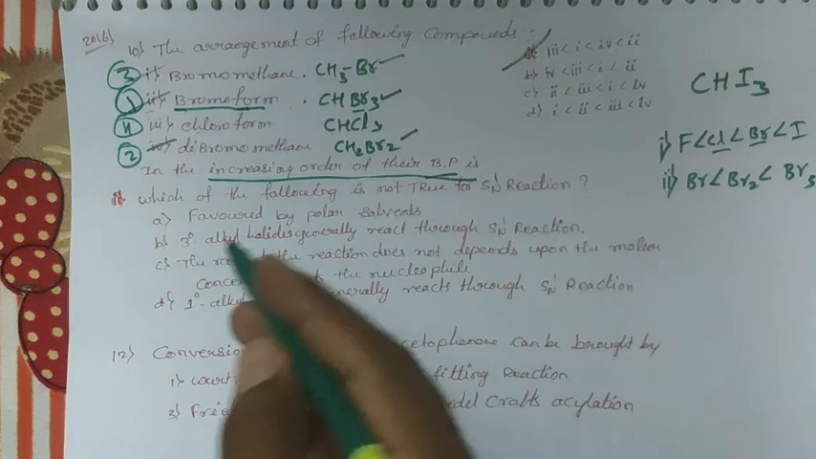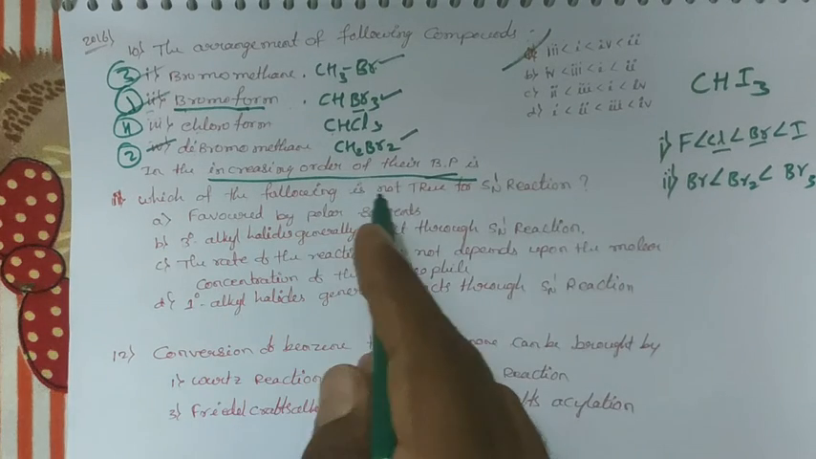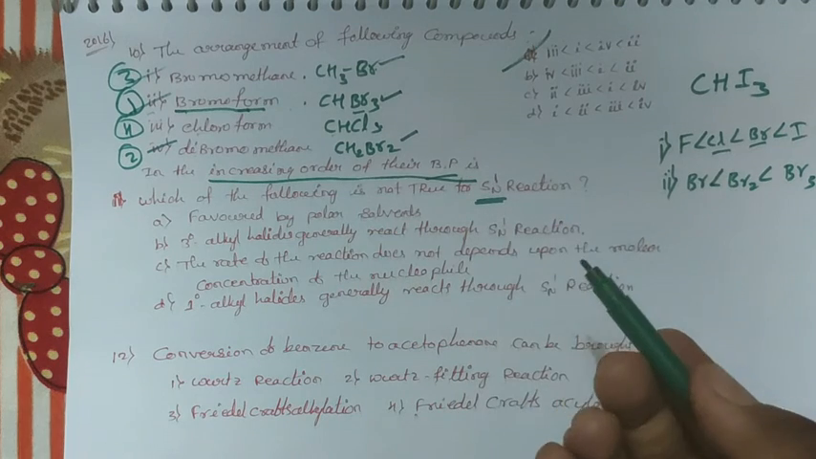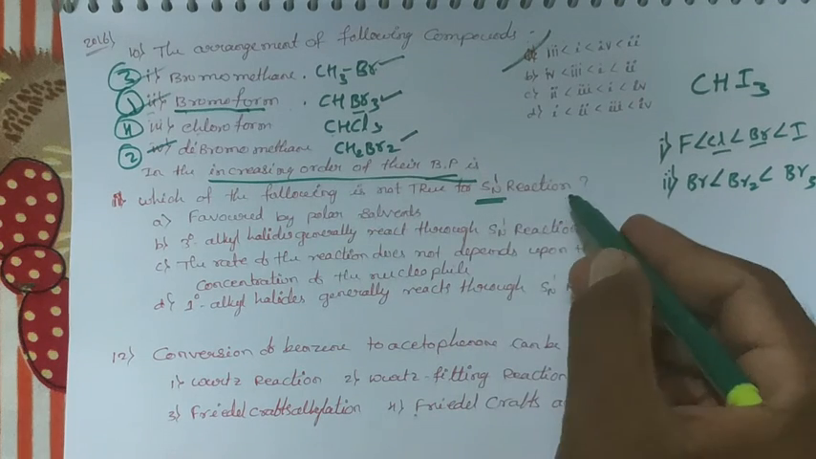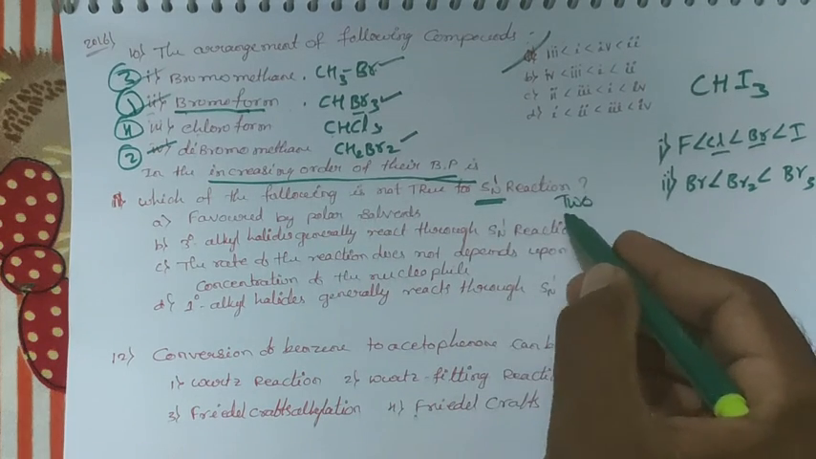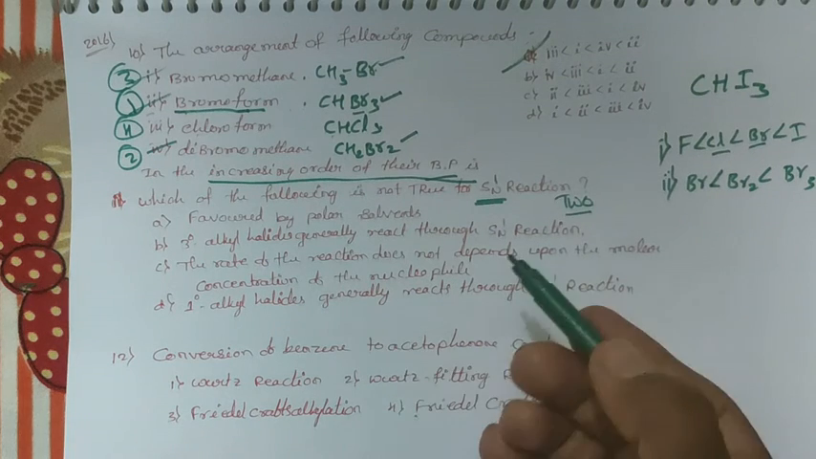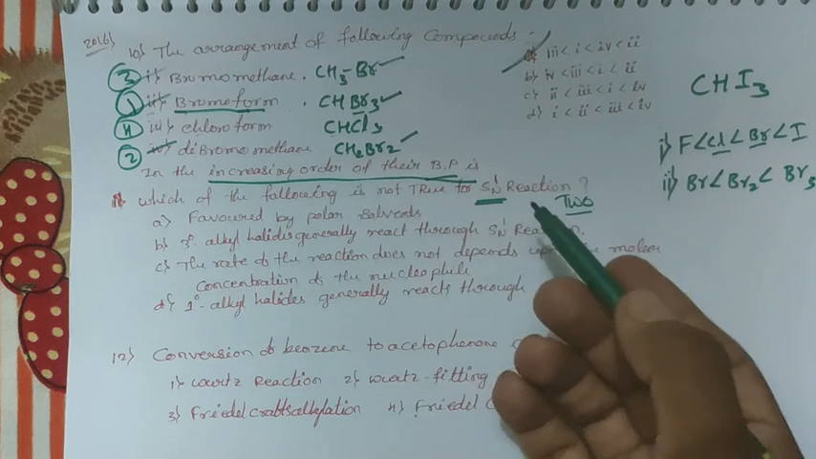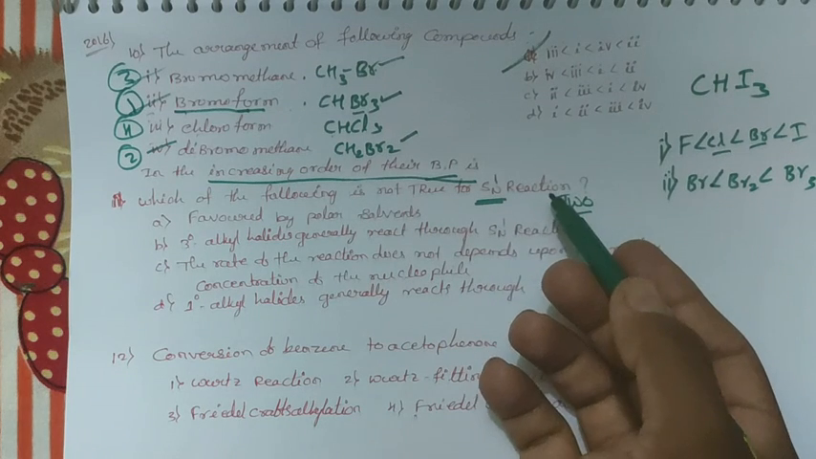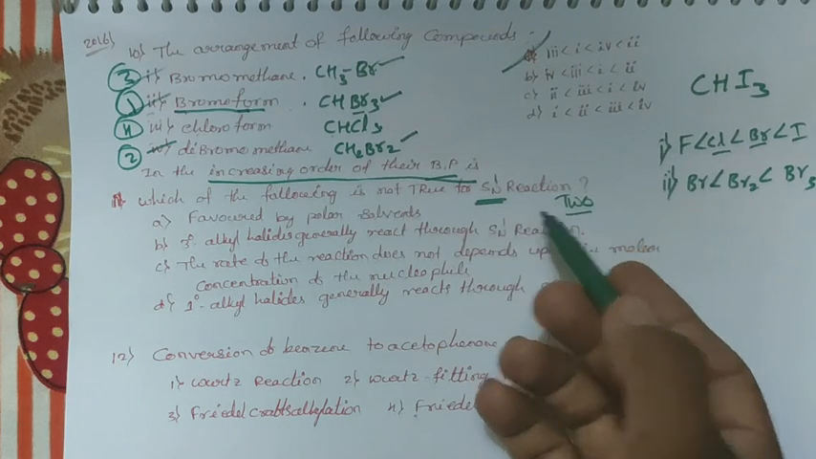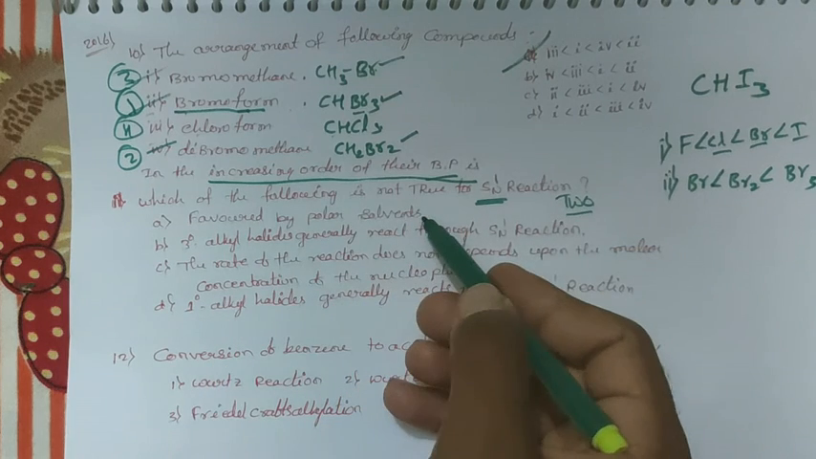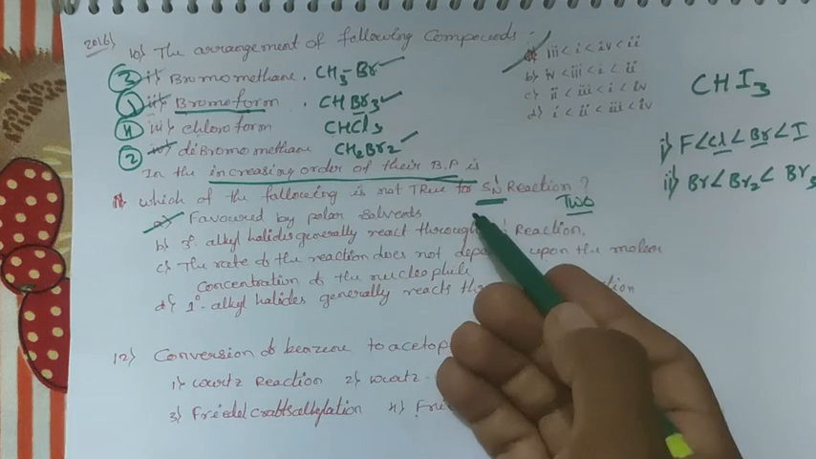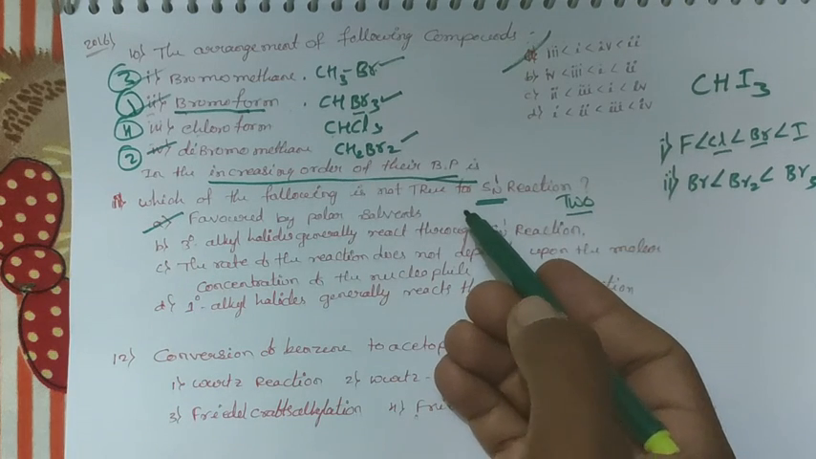Next one, which of the following is not true for SN1 reaction? They are asking the student about SN1 reaction. SN1 reaction means we have to see this is a two-step reaction. You know everyone, SN1 means it is a unimolecular reaction, means two-step reaction. It is favored by polar solvents. Yes, it favors the polar solvents. It is a polar protic solvent.